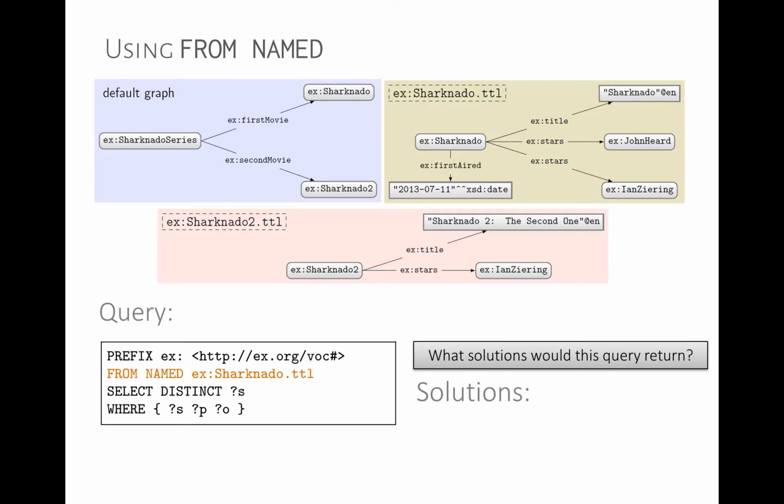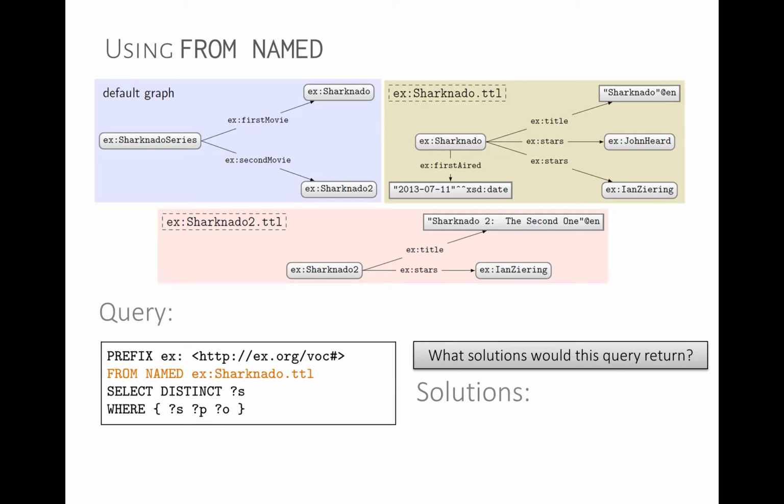Okay, we have from named sharknado.ttl, and then we have our query that does not use graph anywhere. We're looking for the distinct subjects. Any ideas what we'd return? Not easy. One idea is that we'd return Sharknado, because here we're asking to query over the named graph Sharknado.